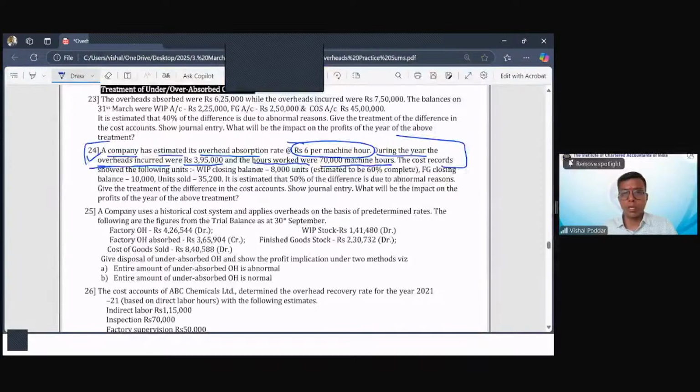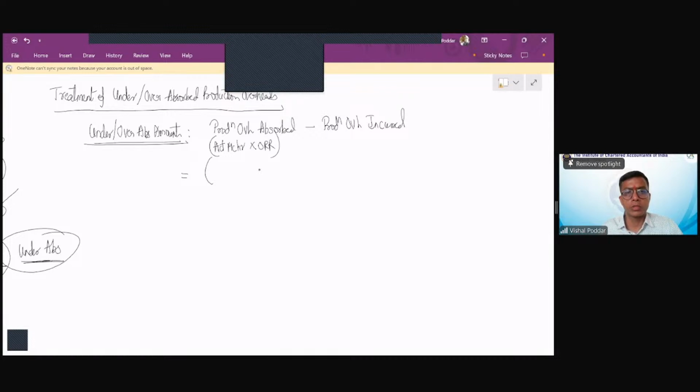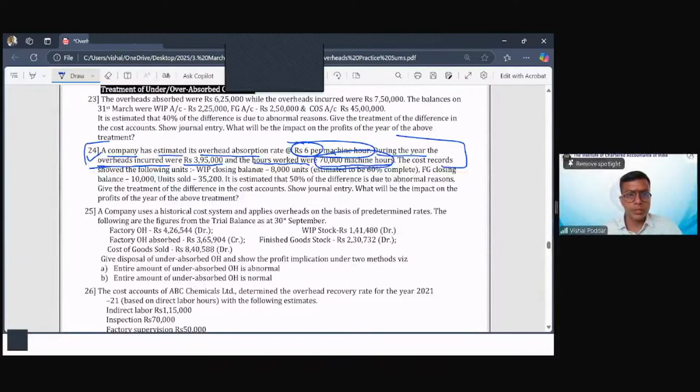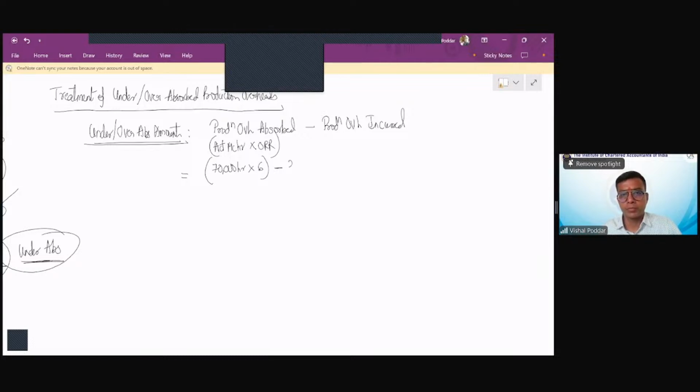Now, what was the ORR given? It is 6 per machine hour. And how many hours have you worked in this year? It is 70,000. So 70,000 hours multiplied by 6 per hour, minus how much are your actual overheads? My actual overheads are 3,95,000. So actual overheads incurred is 395.